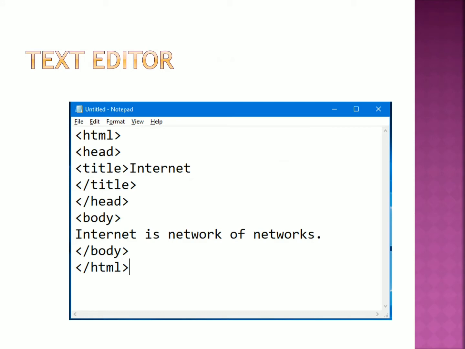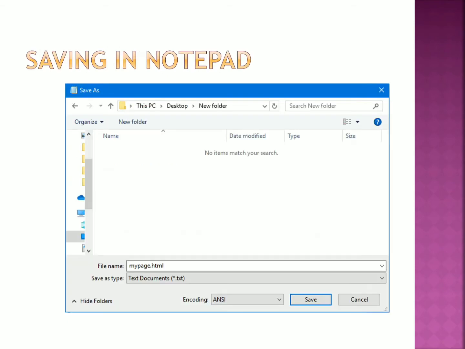This is called a text editor, wherein you are going to write the coding. Here I have written a small example: HTML, head, title, and within that I have written internet. Body: internet is network of networks, close body tag, close HTML tag. So children, I have given the title as internet, and the content is internet is network of networks.